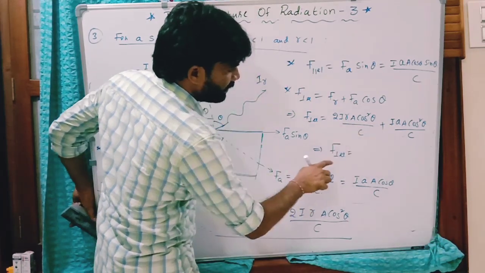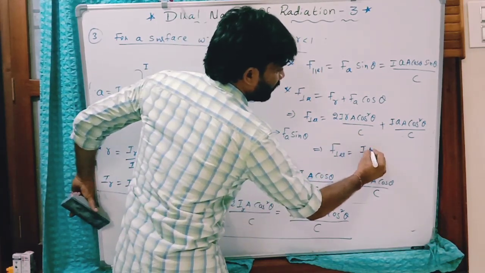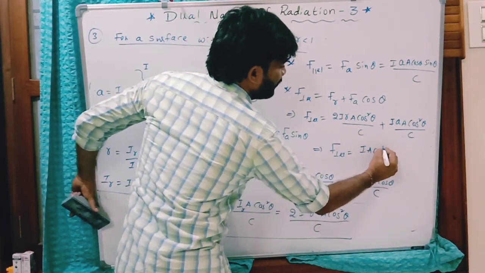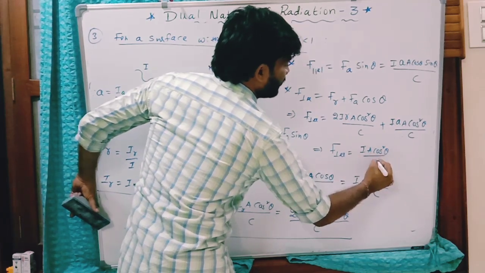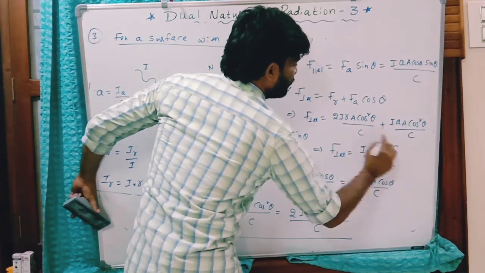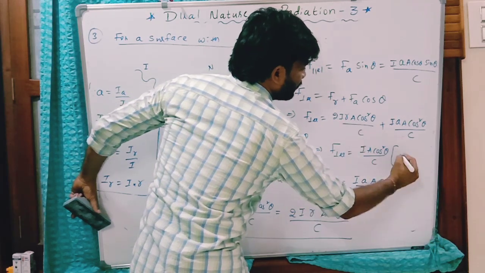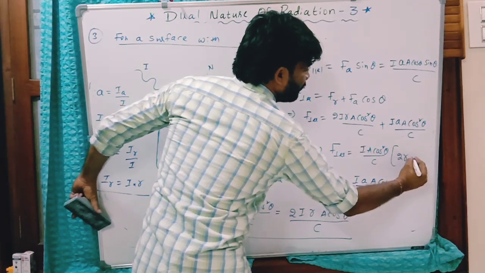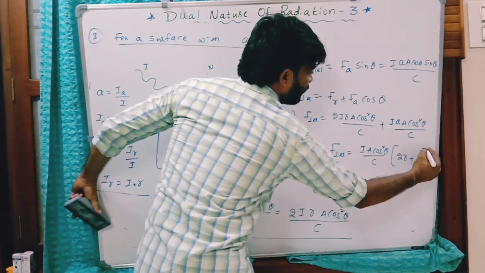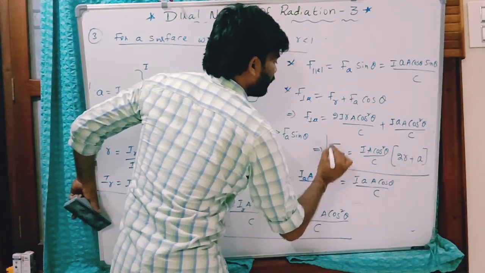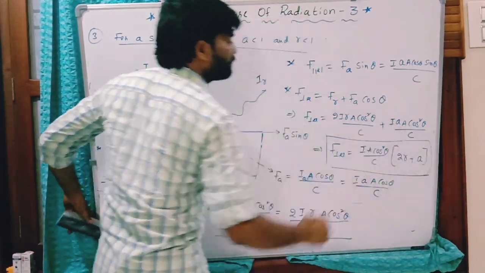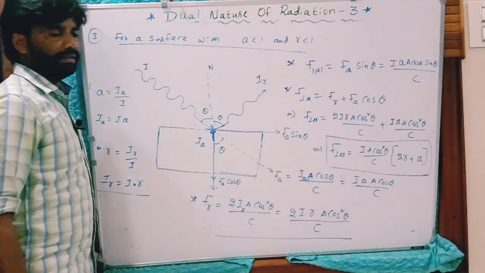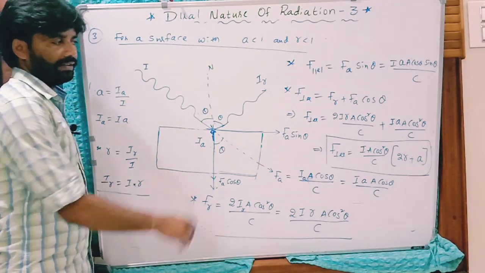Look at the terms carefully. I capital A cos square theta by C are common terms, and here you have 2R, and here what is small a. This is the perpendicular force. That is the perpendicular force on this surface.